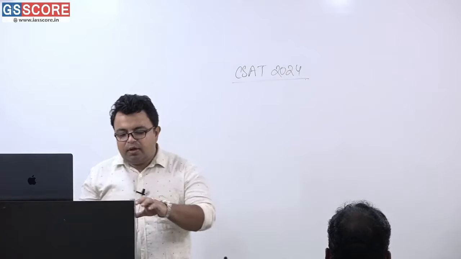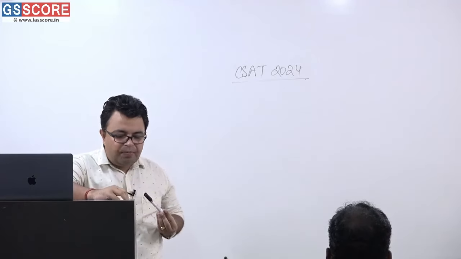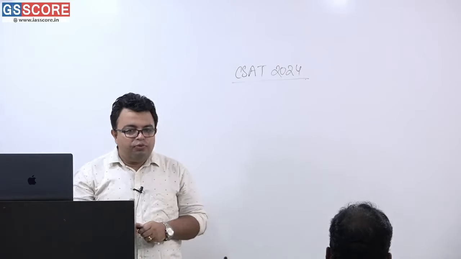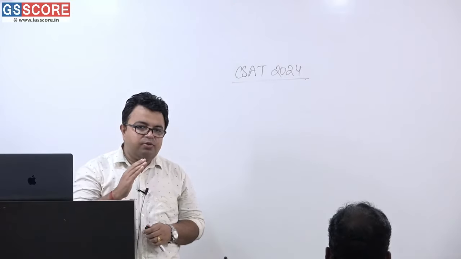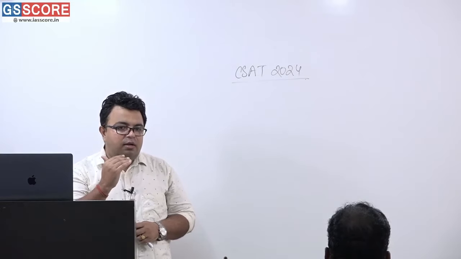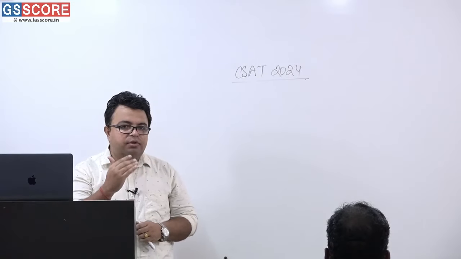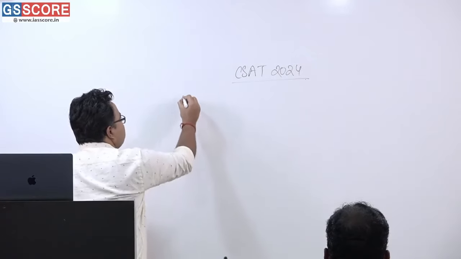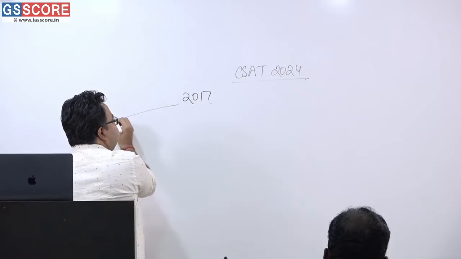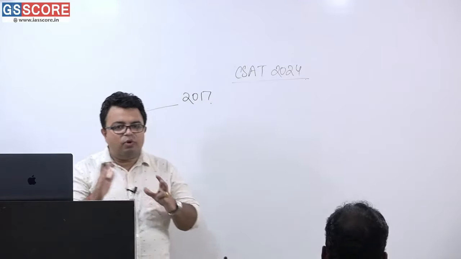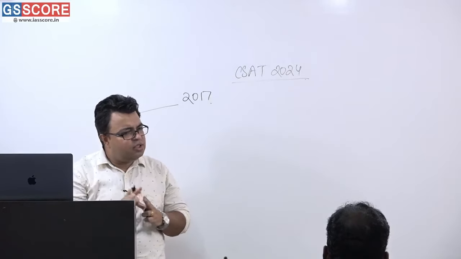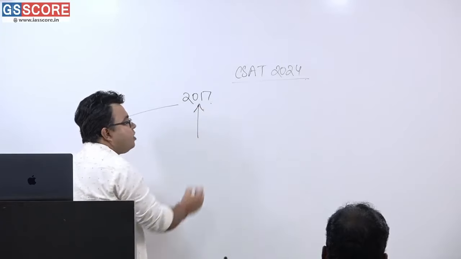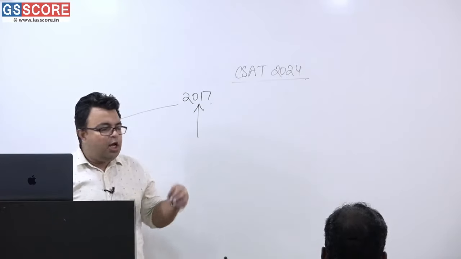So before I go towards what can be the topic, what can be the trend, what can be the scenario for 2024, I must tell you what had been there after 2017. 2017 was a break year. Before 2017, the trend was a mix of easy and medium level questions. 2017 was the first year where the question difficulty level abruptly increased.